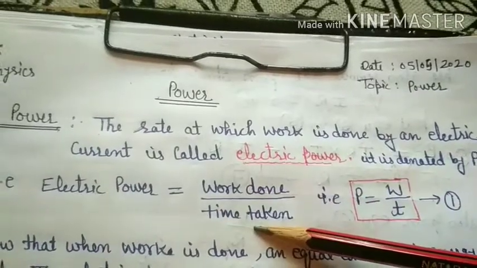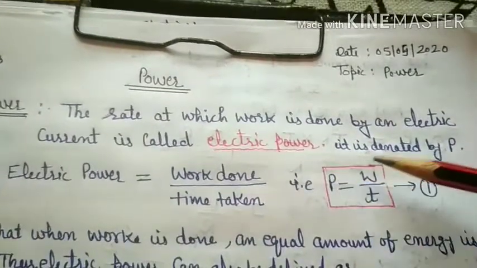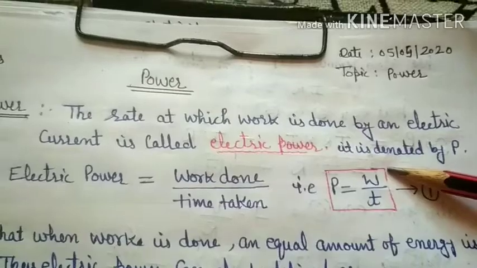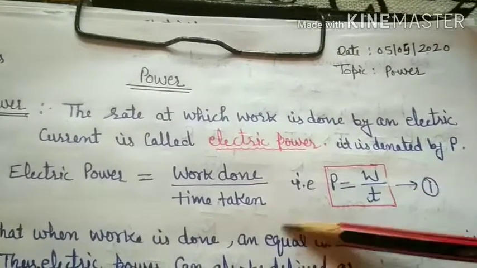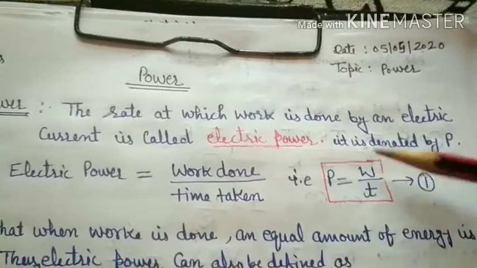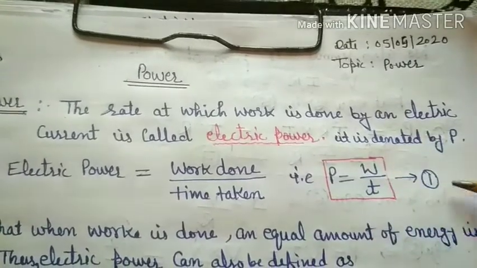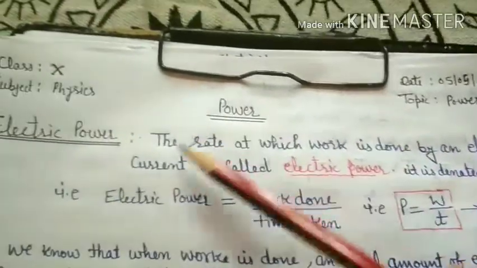Therefore, electric power is equal to work done upon time taken. That is, power is equal to work done, symbol W, upon time taken, small t. That is P equals W by t. This is equation number 1. It means this is the definition of electric power.